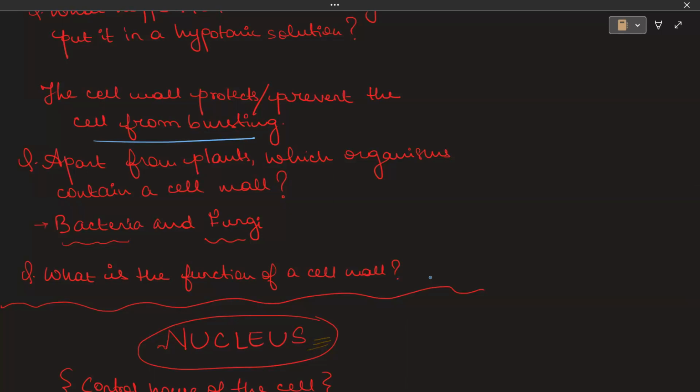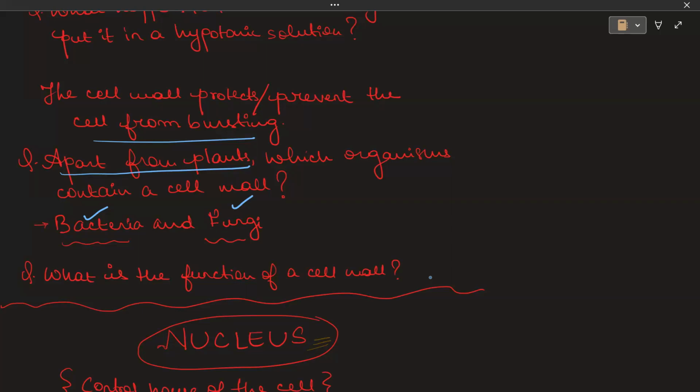So it is sort of a protective layer surrounding the plasma membrane. Also remember that apart from plants, there are two more organisms that contain the cell wall: bacteria and fungi. So in total, plants, bacteria and fungi, these three organisms contain the cell wall, but the cell wall is absent in the case of human beings. Got it?